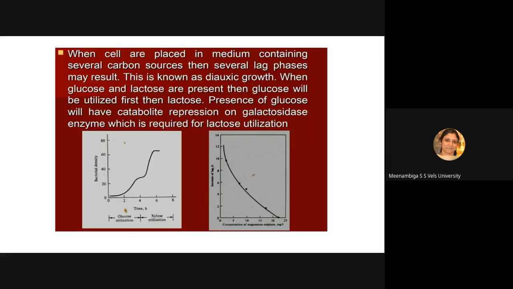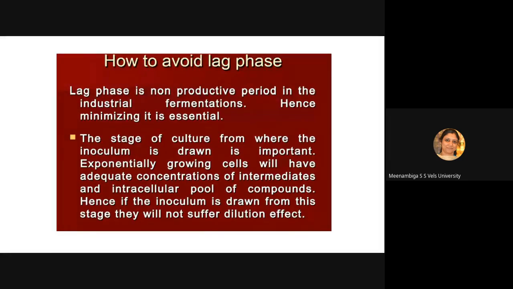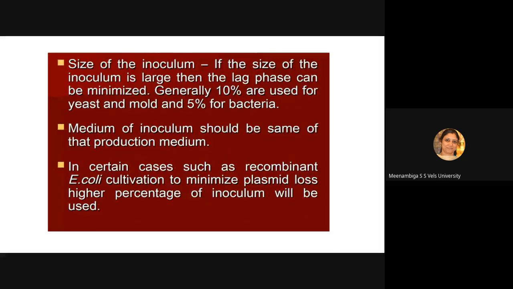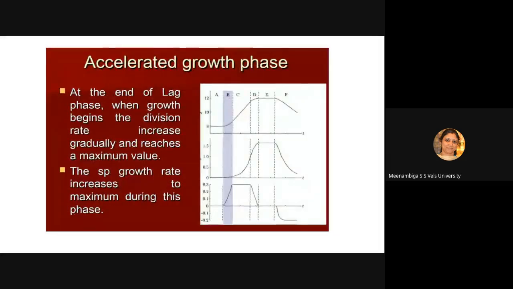To minimize it, before that we have seen what is diauxic growth. Diauxic growth means there will be more than one carbon source, so that you will have several lag phases. Based on the number of carbon sources, lag phases will be more, and that is called diauxic growth. And how to avoid the lag phase, since it is a non-productive phase, in a method we can avoid and we have seen.